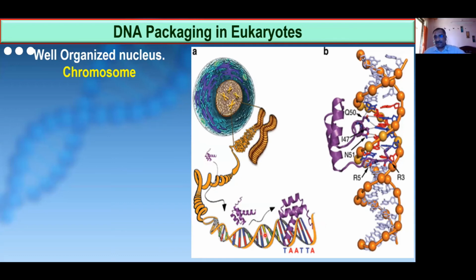Now this DNA you can see is coiled and recoiled like a telephone wire. It will be like the telephone cable at home, a coiled cable. Like this it becomes what looks like a chromosome in metaphase. So this is called the package. This is the DNA packaging in eukaryotes. So this is the basic thing you should know.